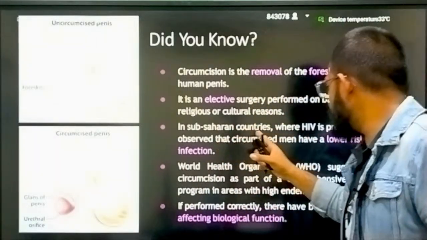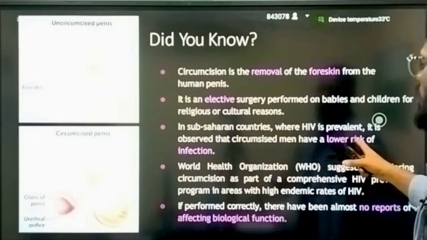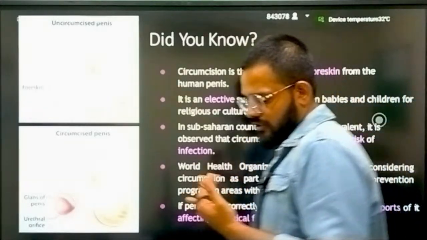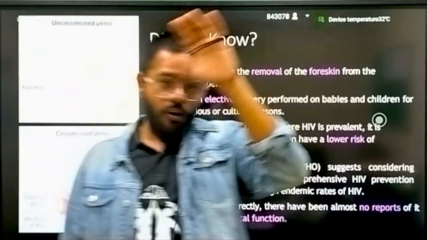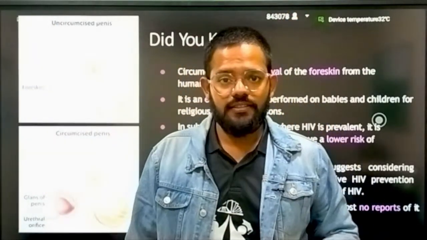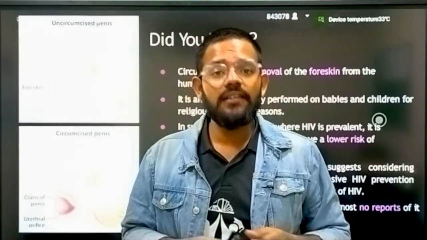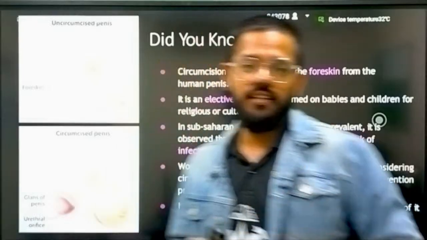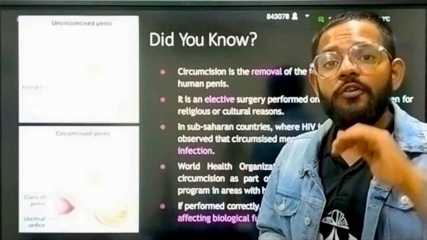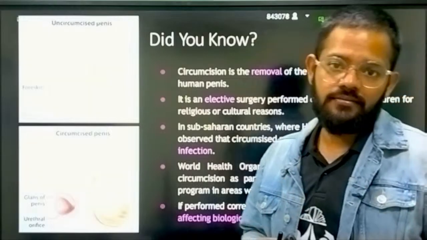In sub-Saharan countries where HIV is prevalent, it is observed that circumcised men have a lower risk of infection. There is a high risk of HIV there, so people circumcise, removing the foreskin, and the chance of getting HIV is decreased.